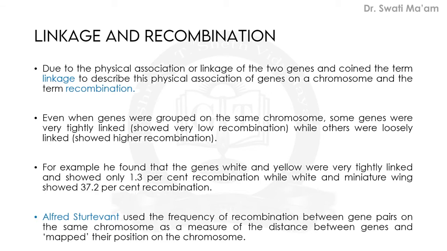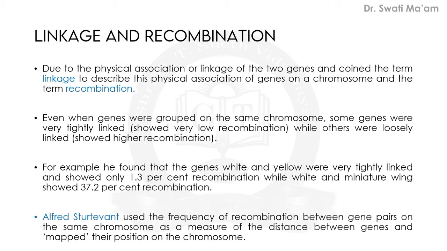Morgan attributed this to the physical association or linkage of two genes and coined the term linkage to describe this association of genes, because they are inherited together. They are linked to each other.